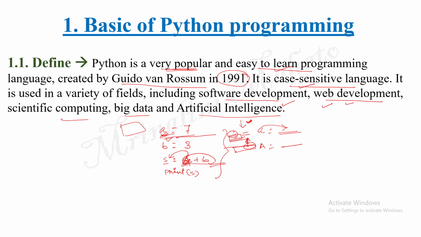Just like this one, a equal to 7. It is correct. Then it will go to the next line. Just like here, if you have written s equal to capital A plus B and as a variable you have taken small a, then whenever you press the enter key, it will give a syntax error because this A is not defined before. Okay. Then you rectify it, that means you change it, and then it will go on. So it is checked line by line.